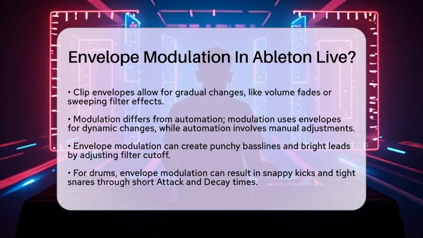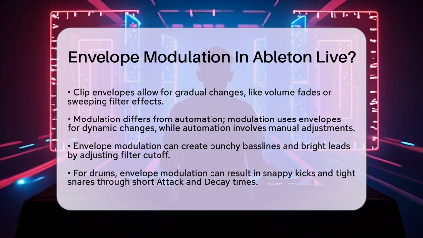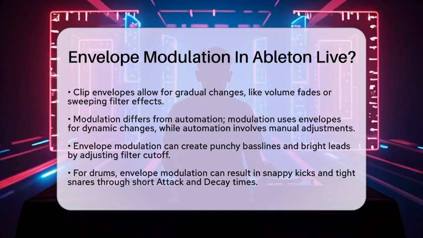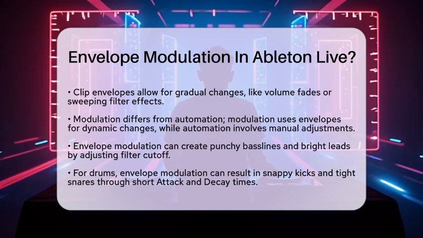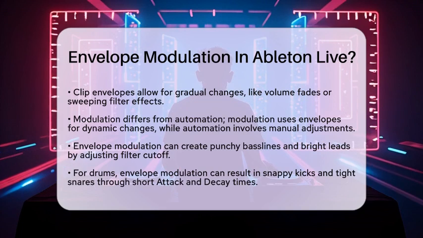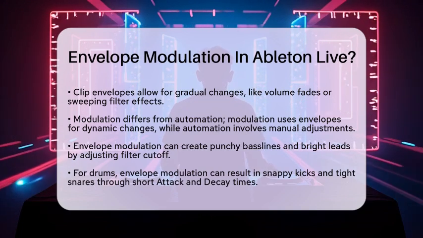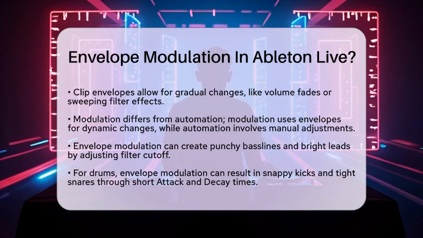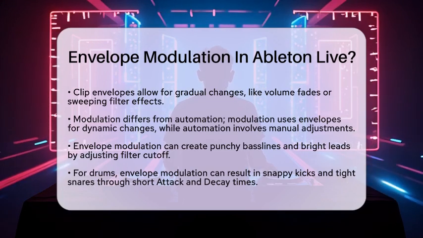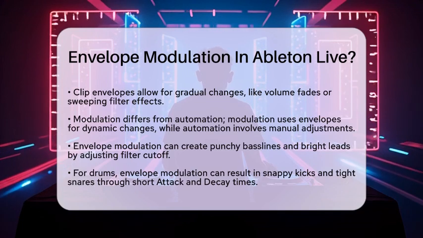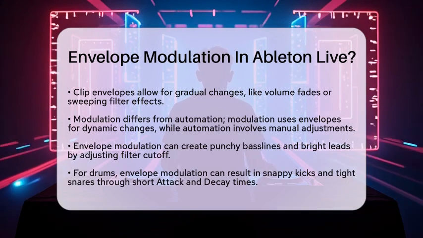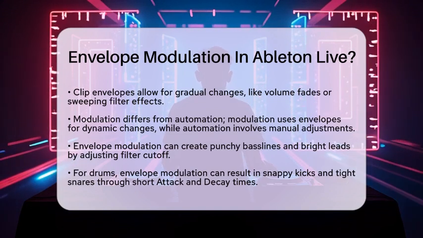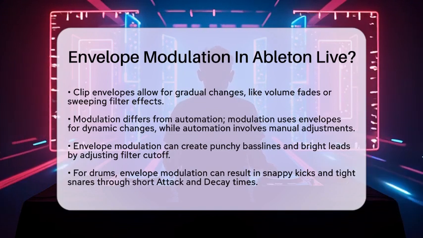You can also use envelope modulation in effects processing. For instance, modulating parameters in effects like chorus or phaser can add movement and interest to your sounds. Imagine using an envelope to increase the depth of a chorus effect only during the tail of a note. This technique can create a more engaging listening experience. For dynamic textures, clip envelopes are perfect for crafting evolving pads or rhythmic gating effects. This is especially useful in genres like techno, house, and ambient music.